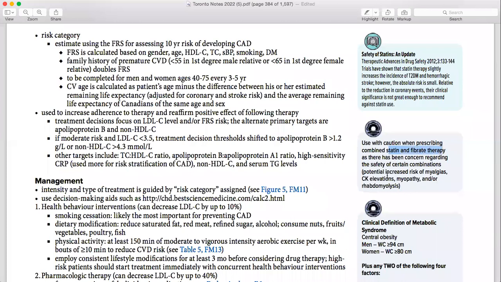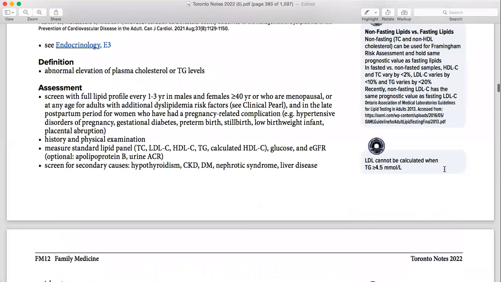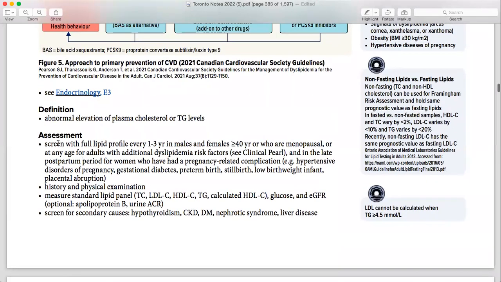What happens is, because it will potentially increase the myalgia, CK elevation, myopathy, and rhabdomyolysis. So that's why it is not used with the fibrate therapy. Okay. Then moving on to the next one, this one is assessment.